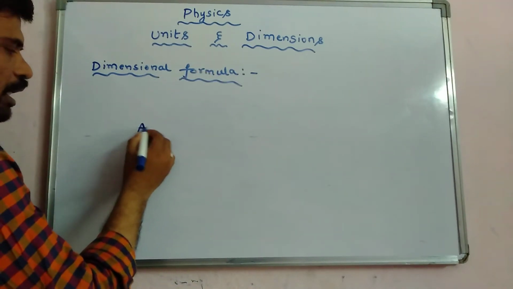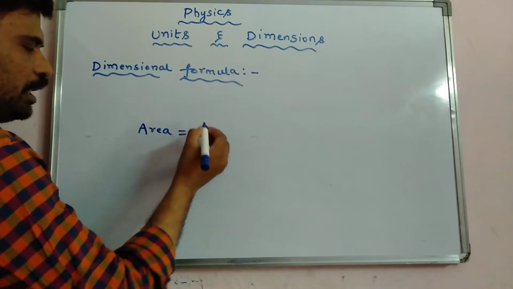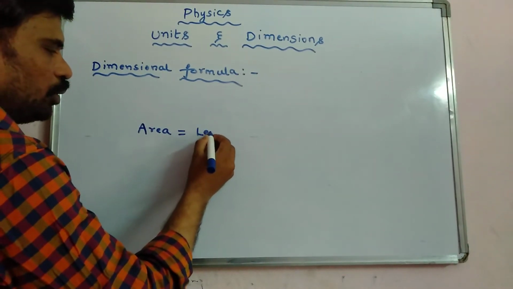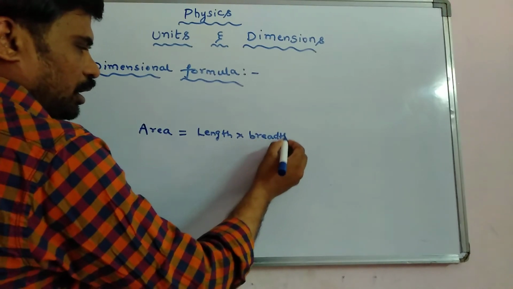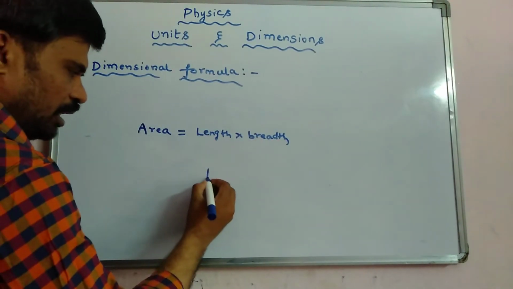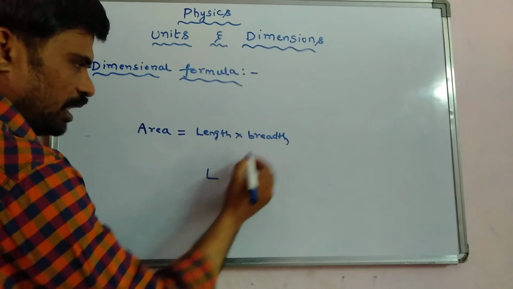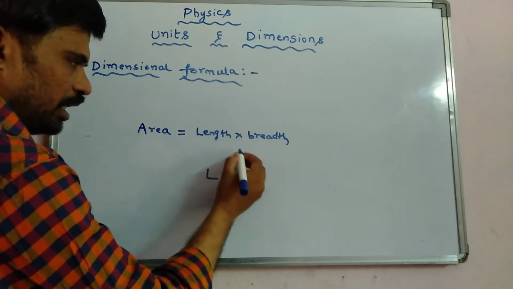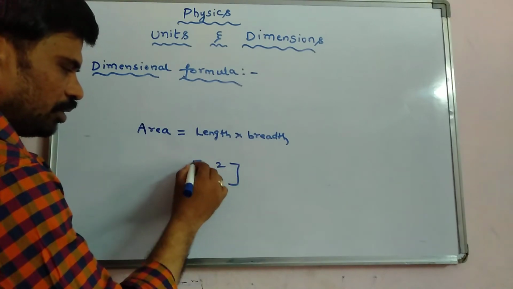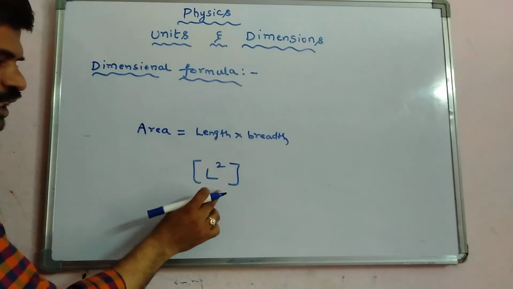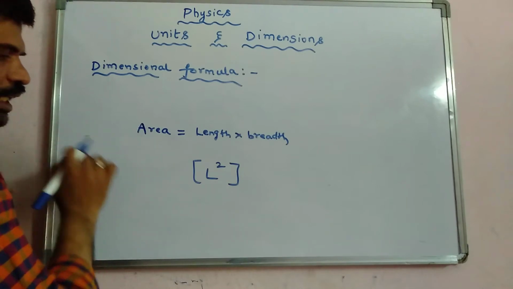For example, area. You said that it is length into breadth. Length is L, breadth is also L. So how many lengths are there? Two lengths, so you write L square. This is the dimensional formula for area.